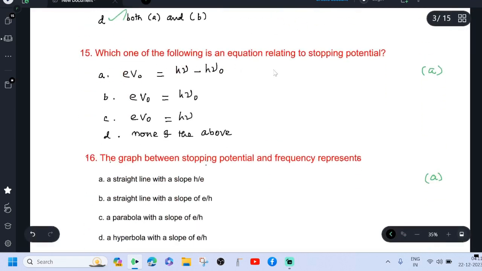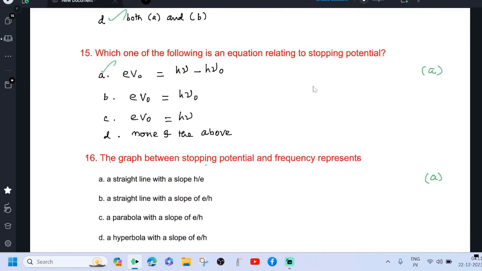Which one of the following is an equation relating to stopping potential? Option A is correct. h nu minus h nu 0 is our Einstein photoelectric equation. From this, kinetic energy half m v square equal to h nu minus h nu 0.